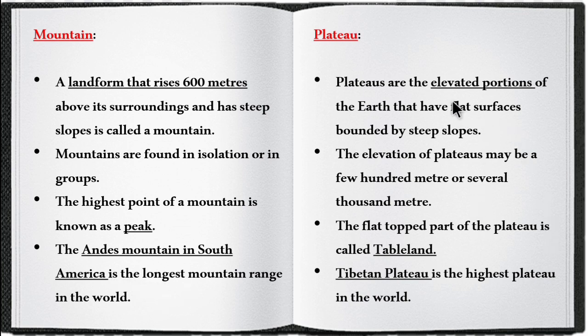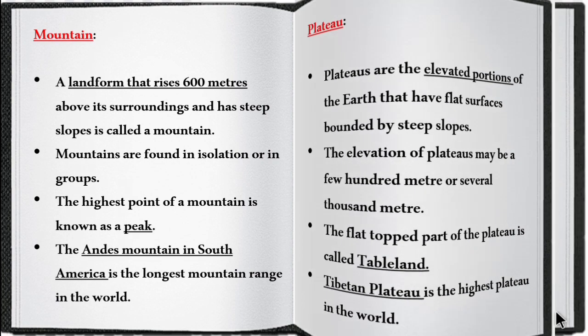So for plateau, it is the elevated portion of the earth that has a flat surface bounded by steep slopes. The elevation of plateaus may be a few hundred meters or several thousand meters. The flat topped part of the plateau is called tableland. Tibetan Plateau is the highest plateau in the world. So you make a tabular column for distinguish between.